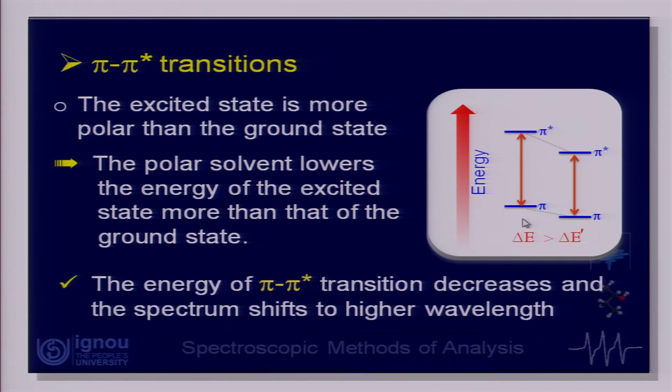As a consequence, the lambda max value will shift to a higher wavelength, because delta E decreases, and lambda max will go to a higher wavelength, because there is an inverse proportionality between the wavelength and the energy. Okay. Let us move further and see what happens in the case of an n to pi star transition.